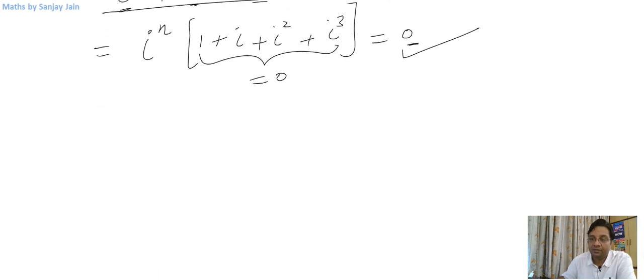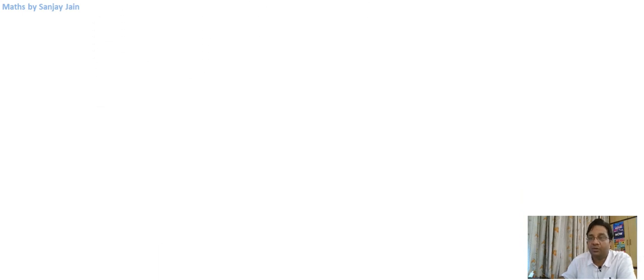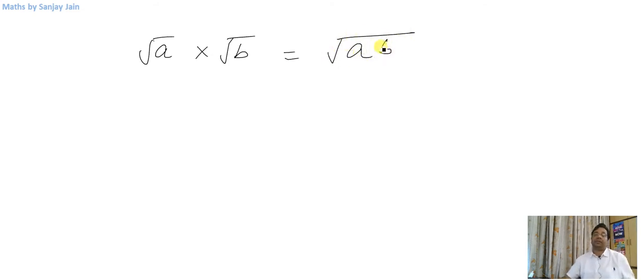One more thing that we studied in real numbers will no longer be applicable here. That when we talked about real numbers, we said root a into root b is equal to square root ab, right? We talked about this identity there in real numbers. Okay, because in real numbers we cannot have negative inside this radical sign.